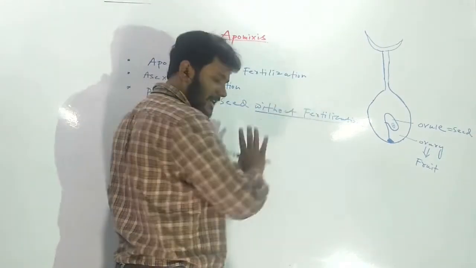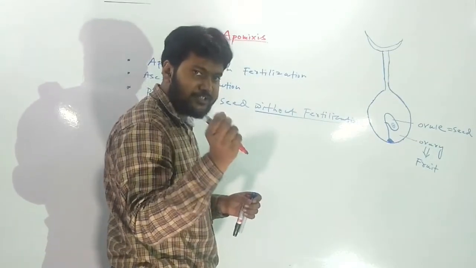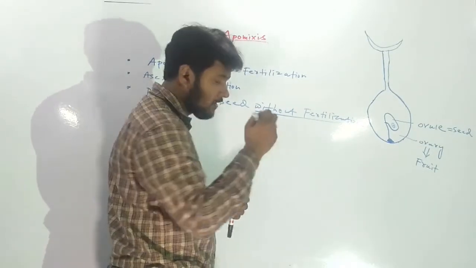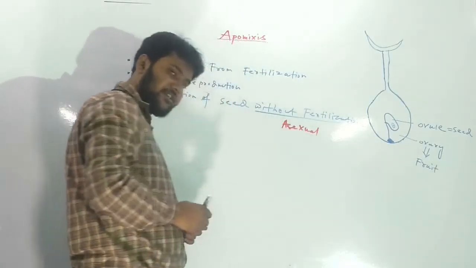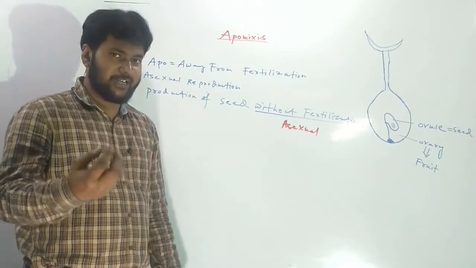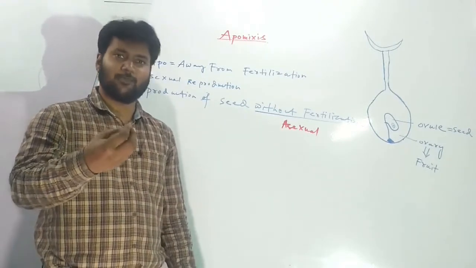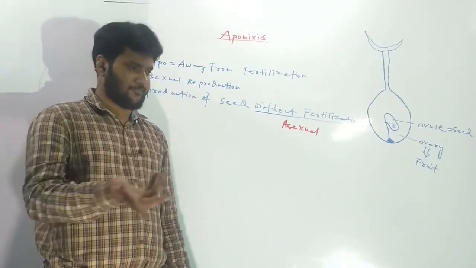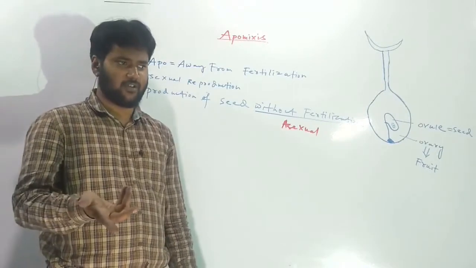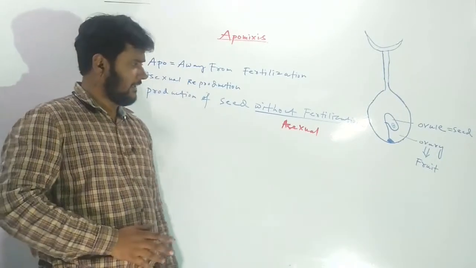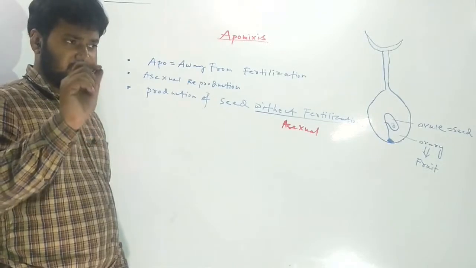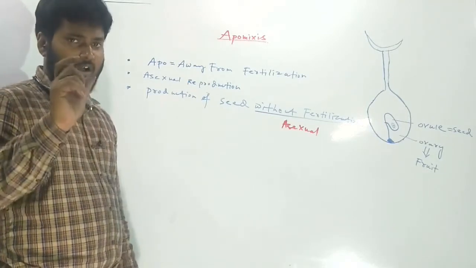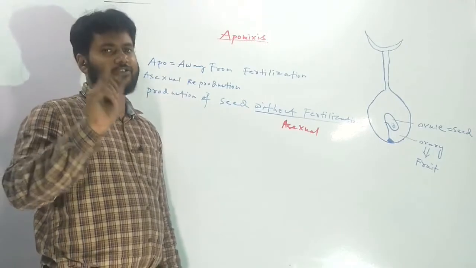So absence of fertilization is a feature of asexual reproduction. What do you normally know in case of asexual reproduction? The reproductive units may be spores, sometimes vegetative, or any other thing. But seed is supposed to be formed only after sexual reproduction.